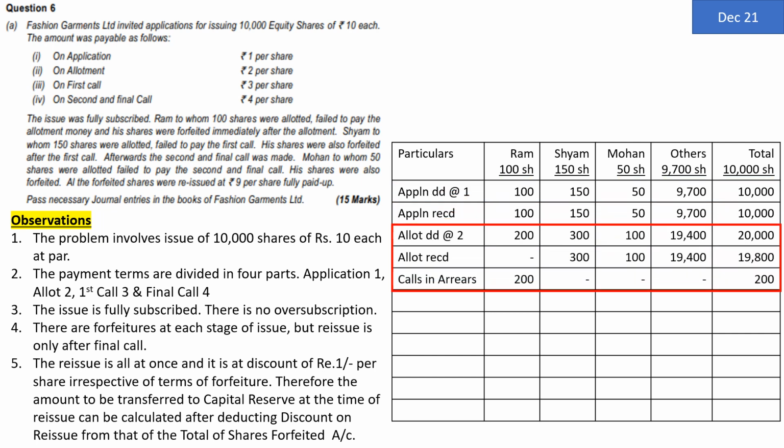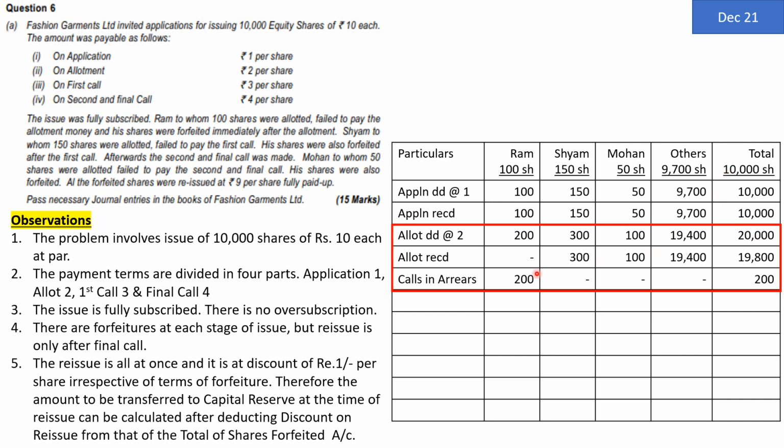Now comes the allotment stage. In allotment stage, the company is going to demand 2 rupees per share. So allotment money demanded. Here now the company knows who is Ram, who is Shyam, how many shares they are holding, etc. So now company is going to make a demand first. Allotment money demanded at the rate of rupees 2 per share. So it will be 100 into 2 is equal to 200. 150 into 2 is equal to 300. 50 into 2 is equal to 100. And 9,700 into 2 is equal to 19,400. In all, the company has made an allotment demand of 10,000 into 2 is equal to 20,000 rupees.